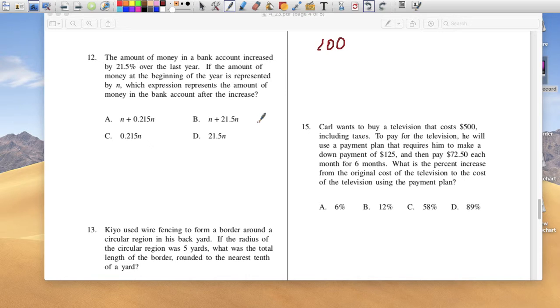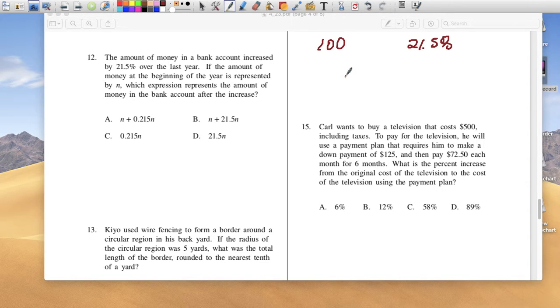So let's assume you had $100, and I said that if you leave it in the bank for 1 year, somebody's going to pay you 21.5%. How much money would you have at the end of the year?